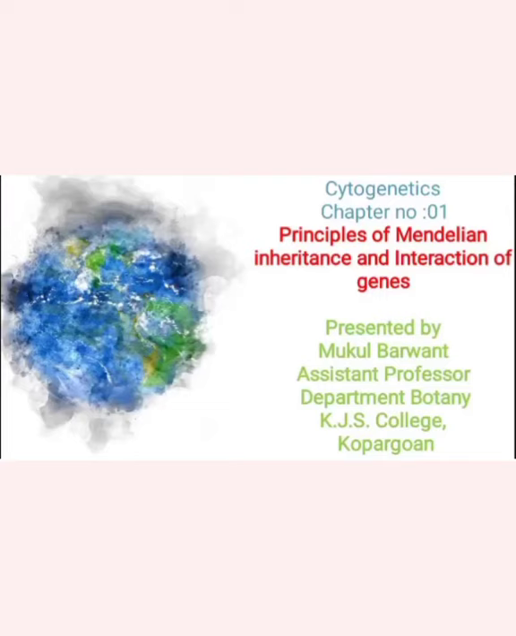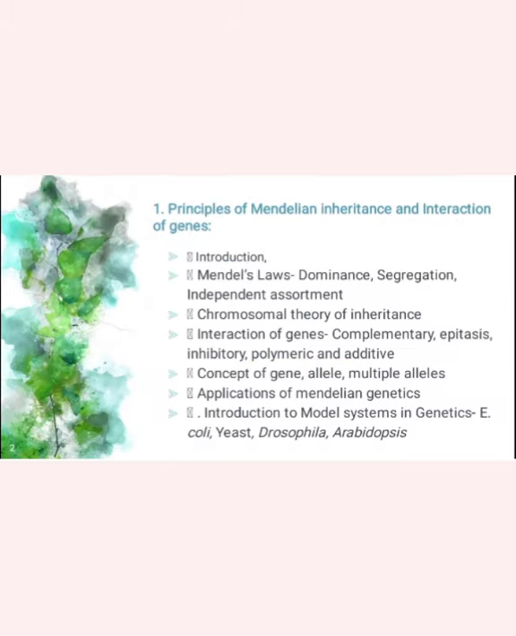Today we are starting chapter number one, principles of Mendelian inheritance and the interaction of genes. Let's see the content of this chapter. Introduction, Mendel's law of dominance, law of segregation, law of independent assortment, chromosomal theory of inheritance, interaction of genes, complementary interaction, epistasis interaction, inhibitory interaction, polymeric and additive interaction, concept of gene, concept of allele, concept of multiple alleles,